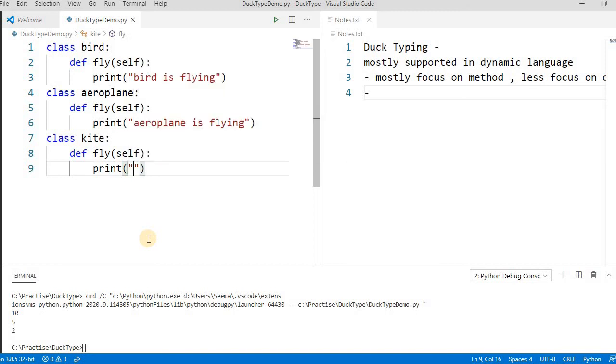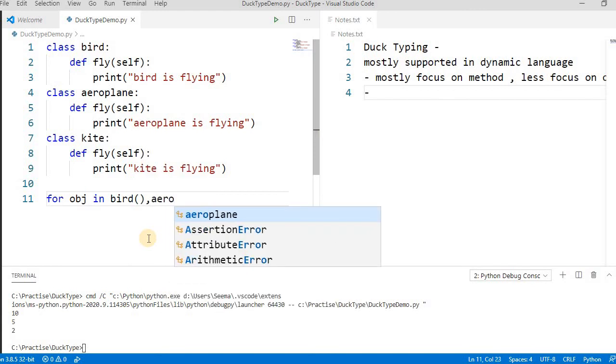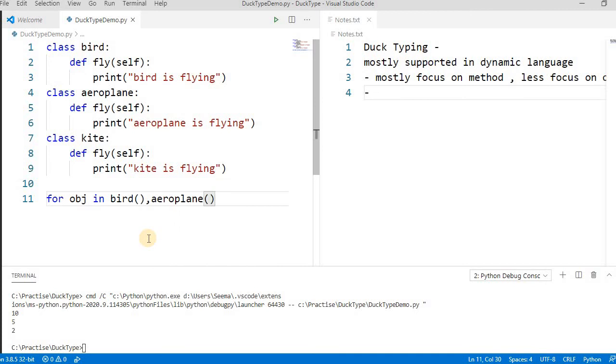Let's run this and we will be able to understand it. Let's iterate through all these objects, using the for keyword: for object in. You can directly create the objects, although it's not a better way, but for this demo we can create them like this, create the Kite and directly call fly.